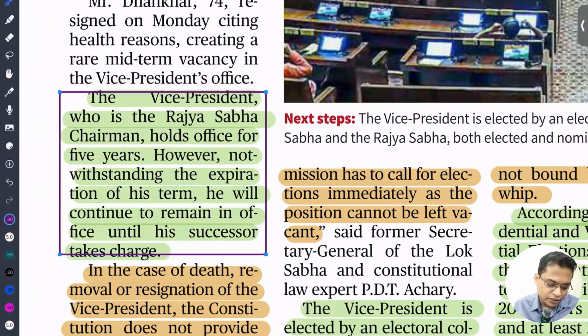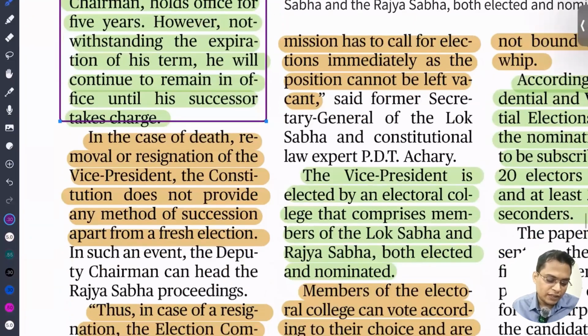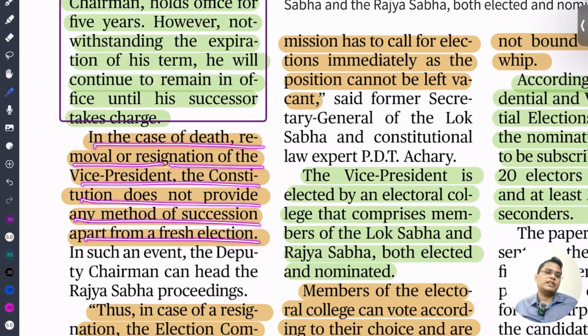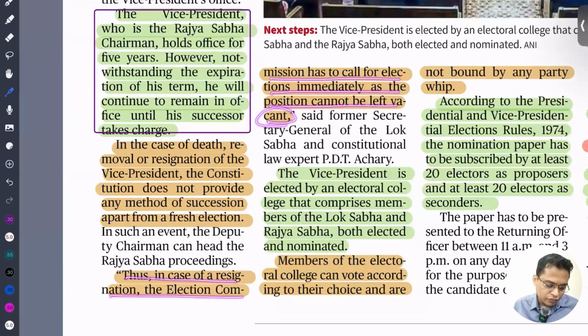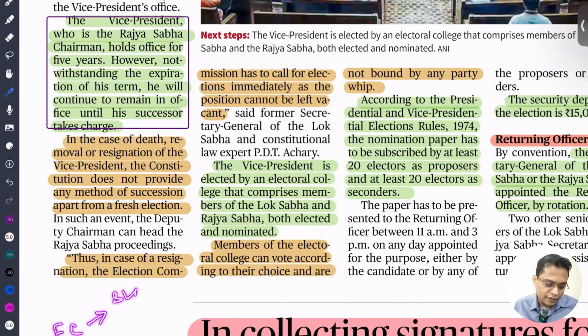So next important news: in case of death, removal, or resignation of the vice president, the Constitution does not provide any method of succession apart from election. So in case of death or resignation, there would be an election to fill this vacancy. Thus, in case of resignation, the Election Commission has to call for an election immediately, as the position cannot be left vacant. It is the Election Commission that conducts elections to the state legislative assembly, Parliament, and president and vice president.